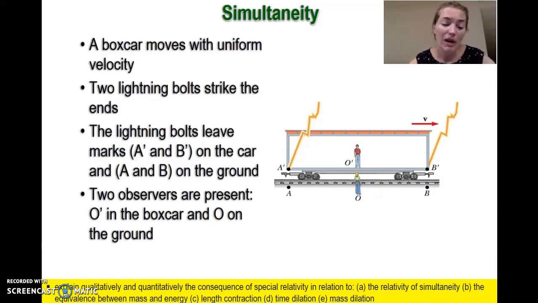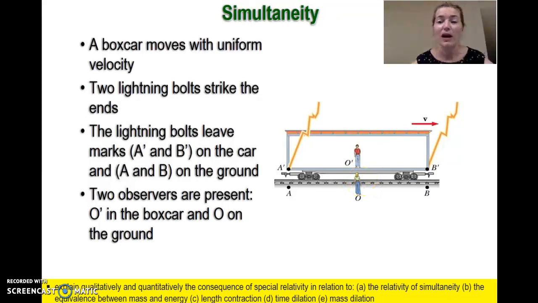So in thinking about this, we go back to the idea of a thought experiment. And in this particular case, we have a train carriage, and this is a picture of a train carriage here. And there's two observers, O dash, the observer on the train, and O, the relatively stationary observer.